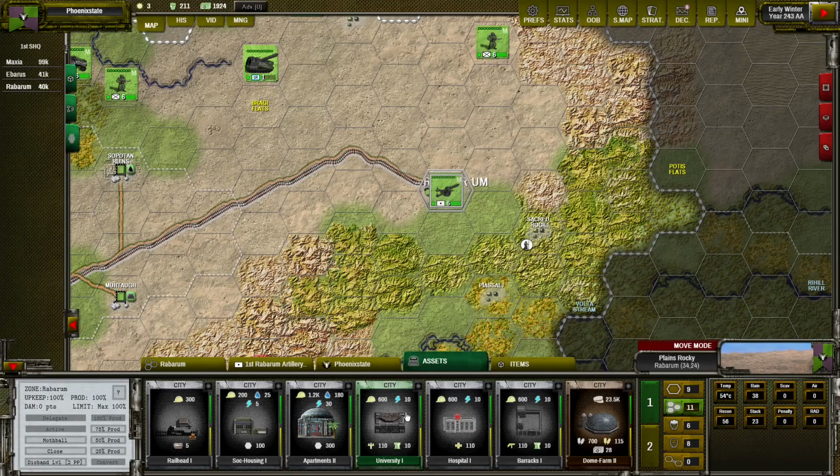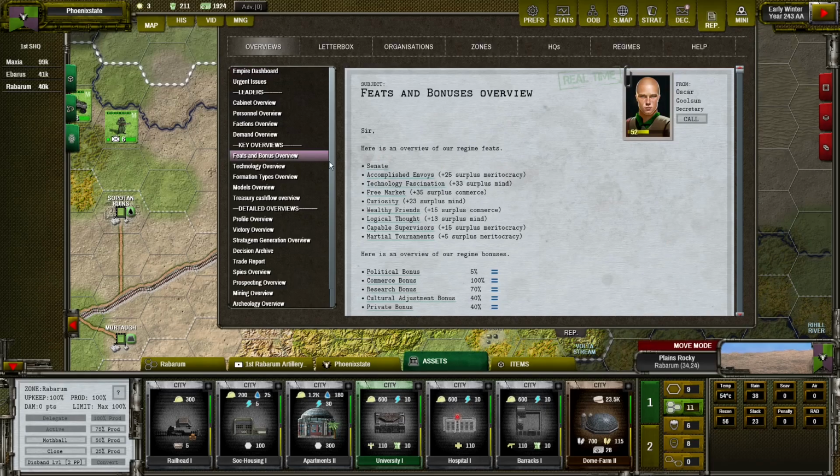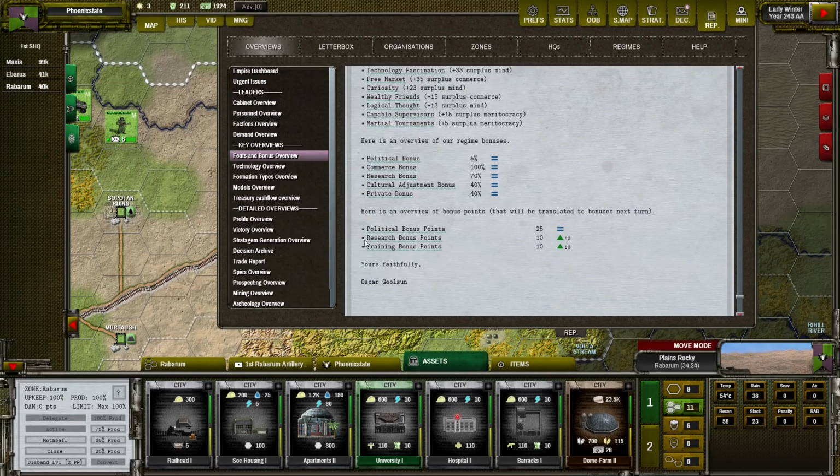And please notice that university and barracks also have bonus points. So this icon of a tower is symbolizing that we are also producing, in this case, research bonus points, and barracks are producing training bonus points. So our units will increase passive experience faster. And those are empire-wide bonuses, which you can check in the features and bonus overview. So here you can see the research bonus points from all assets across your empire and training bonus points from all barracks across your empire.